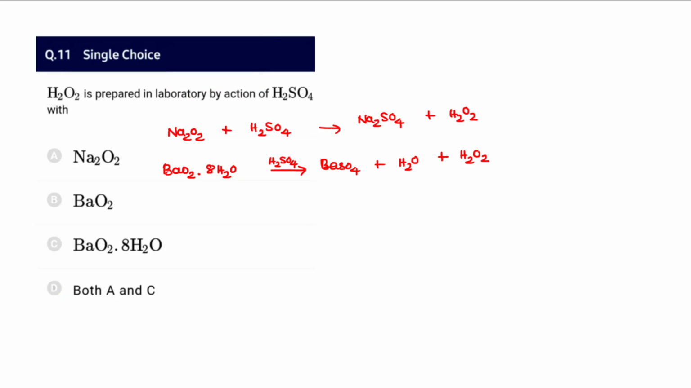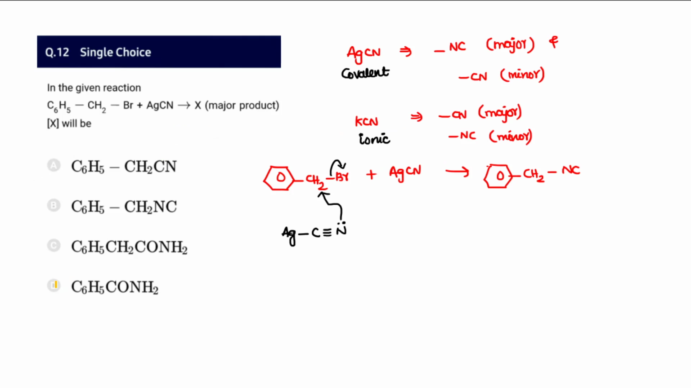And 11th question, hydrogen peroxide is prepared in the laboratory by the action of sulfuric acid with, this is an observed fact, sodium peroxide and then barium peroxide. Hydrated barium peroxide on treatment with sulfuric acid produces the hydrogen peroxide needed. So the answer that follows is both A and C.